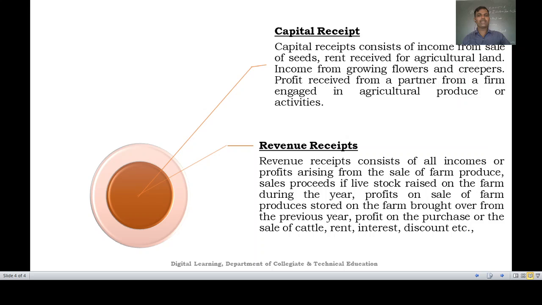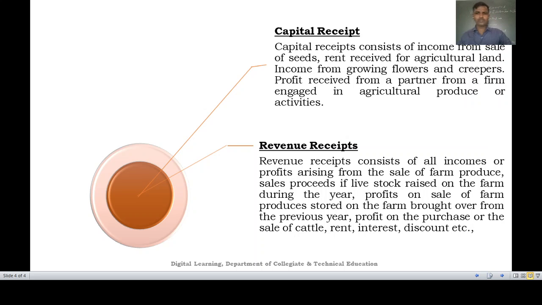So what we have to remember simply is that any kind of income which comes in the form of capital will be considered as a capital receipt. Next, then what do you mean by the revenue receipt? So what is a revenue receipt?